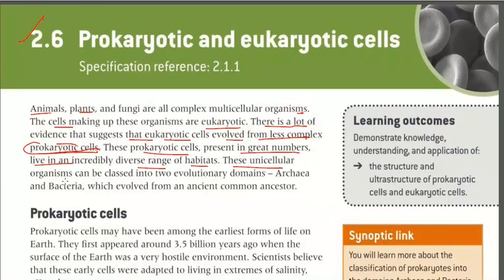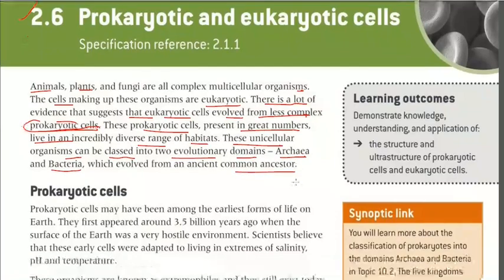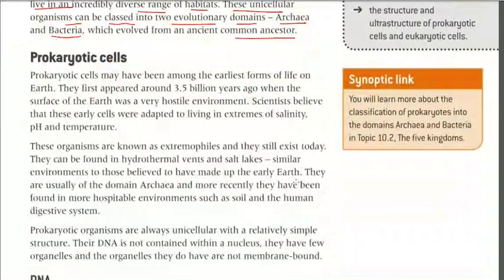These unicellular organisms can be classed into two evolutionary domains, that is archaea and bacteria, which evolved from an ancient common ancestor. Now we are going to discuss the prokaryotic cells. Prokaryotic cells may have been among the earliest forms of life on Earth. They first appeared around 3.5 billion years ago, when the surface of the Earth was a very hostile environment.